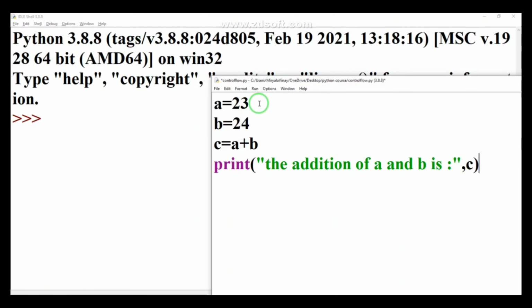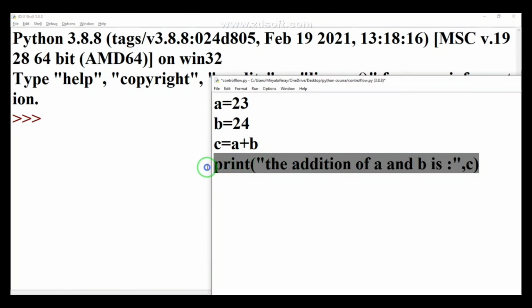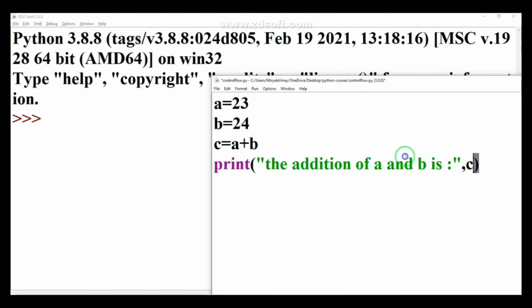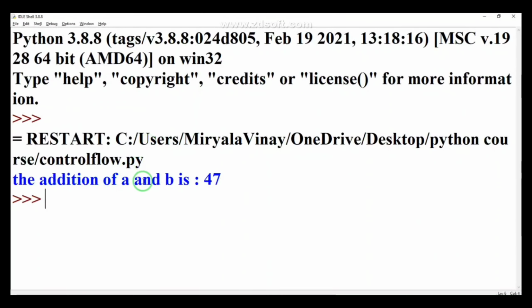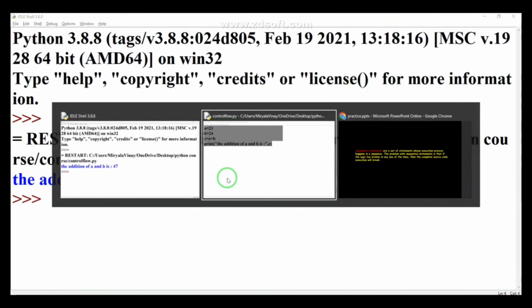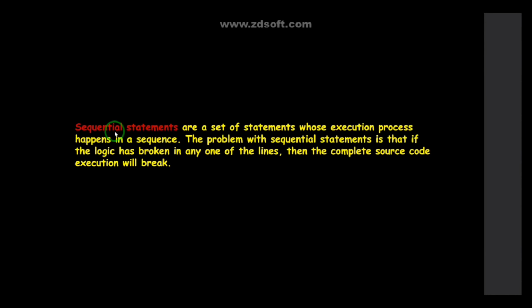What is meant by sequentially? First, the Python interpreter will evaluate this statement. After that, b equal to 24 will be evaluated. After that it will perform the addition, a plus b, and that result will be assigned to the variable c. Then the print statement will be executed. This is what comes under sequential. When I run this program, you can see "The addition of a and b is 47". That is what I wanted to tell about sequential statements.